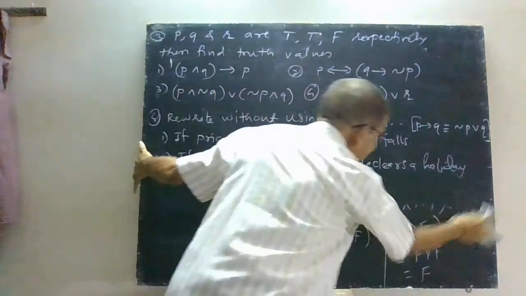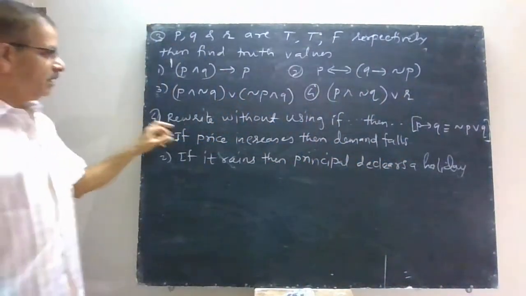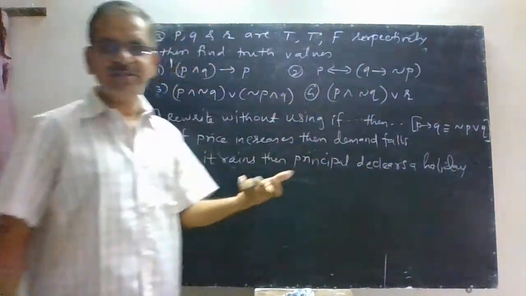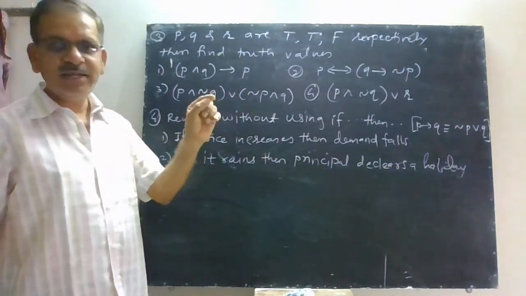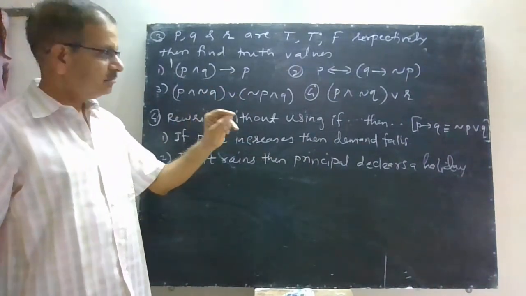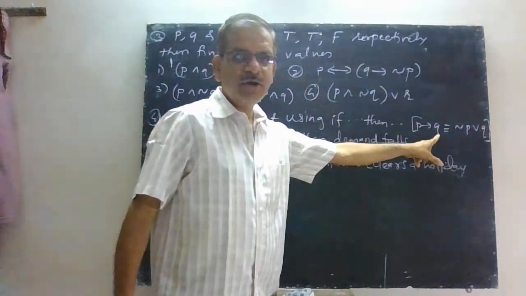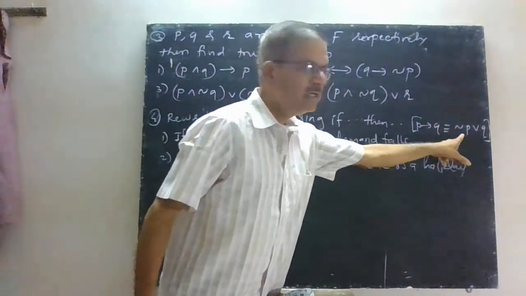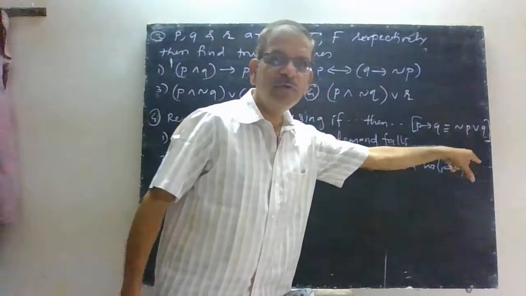Now let us see the second type of question. Rewrite without using the phrase if then. That means if you have a statement of the type P implies Q, then you have to remove P implies Q, that is implication, and you have to write the statement. So if you know this formula, otherwise you cannot write down the statement, because P implies Q is equivalent to negation of P or Q, in which there is no implication sign. That means you have removed if then.